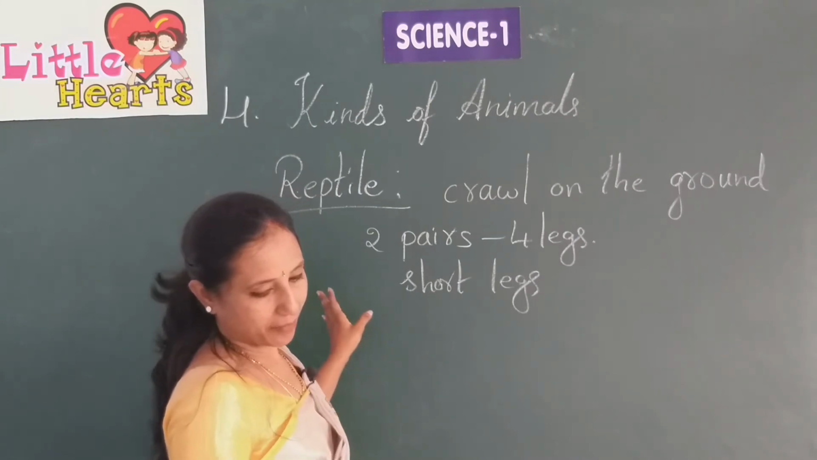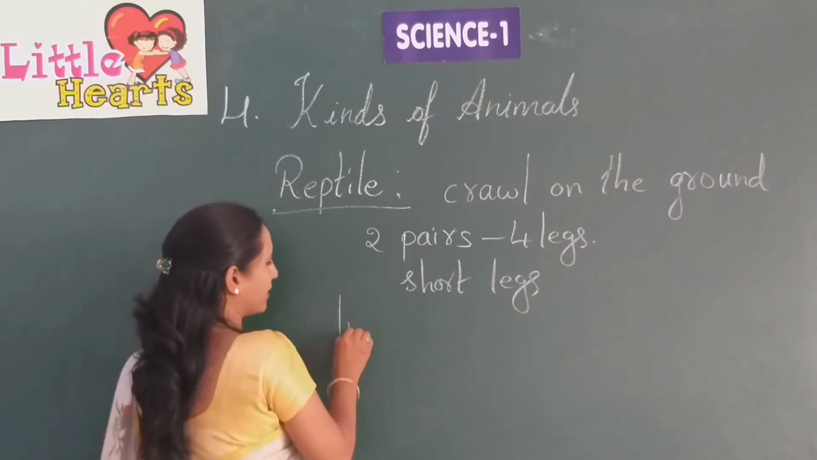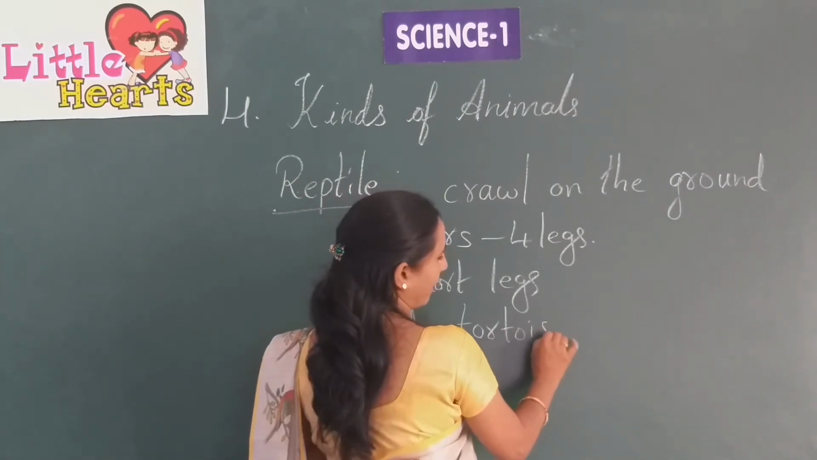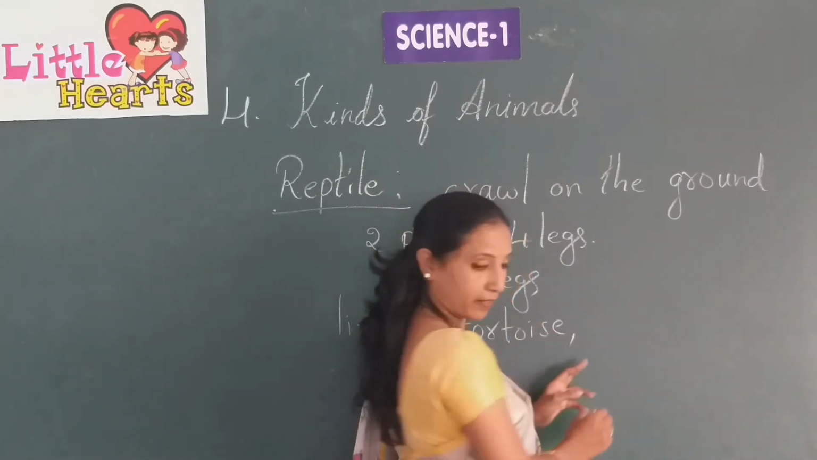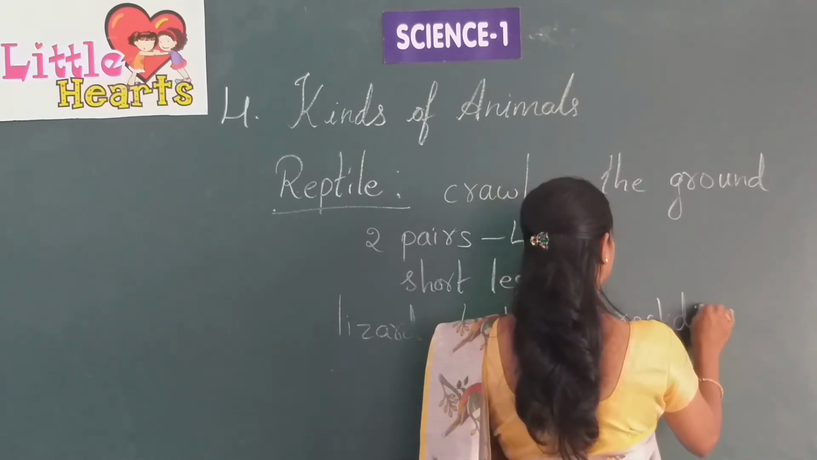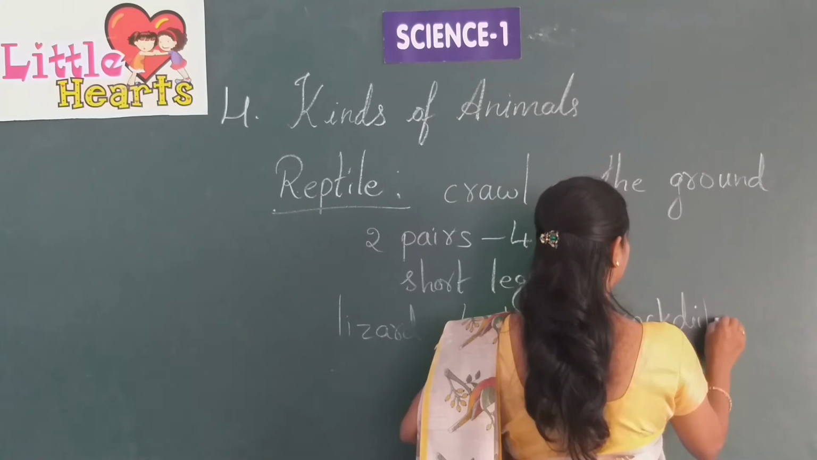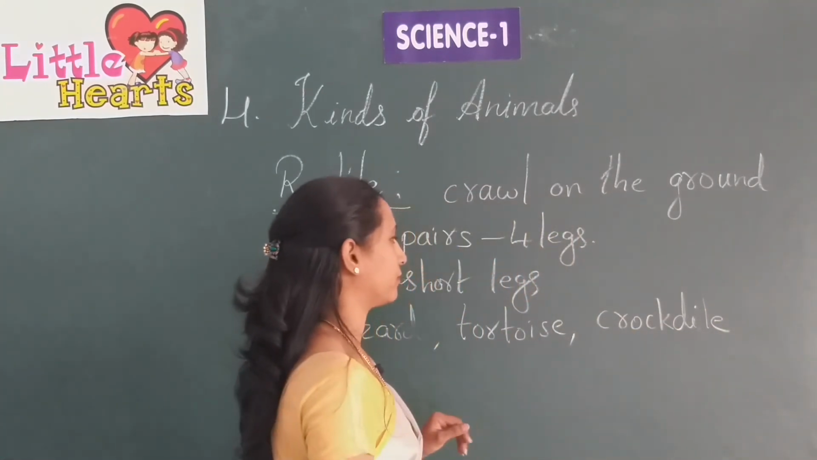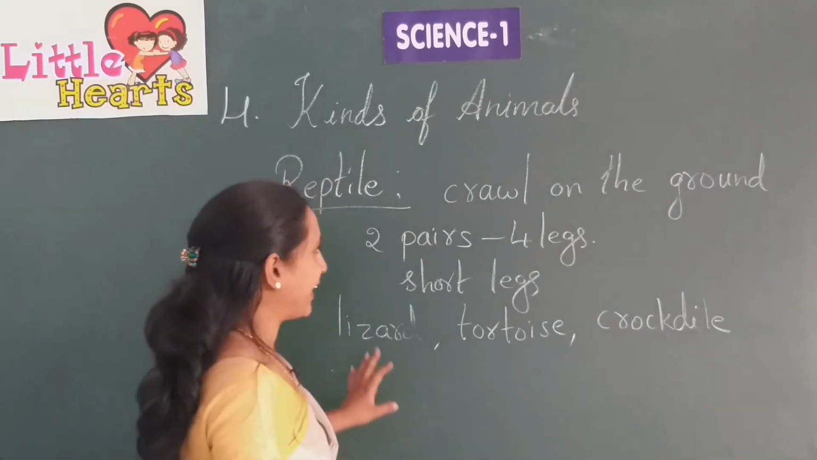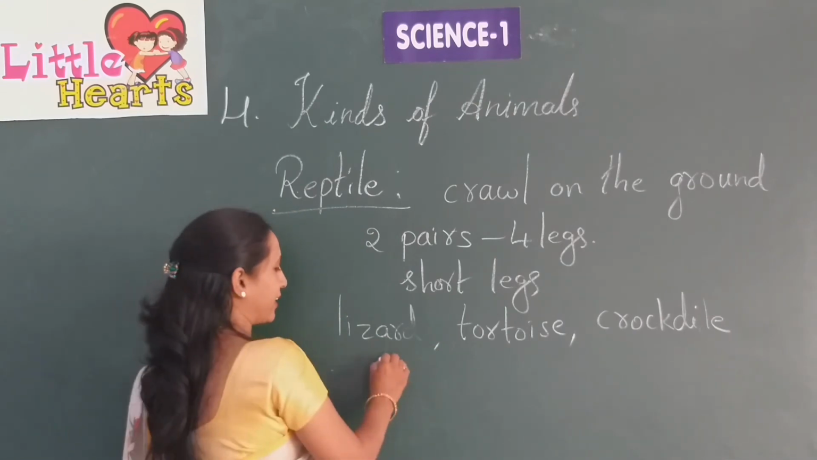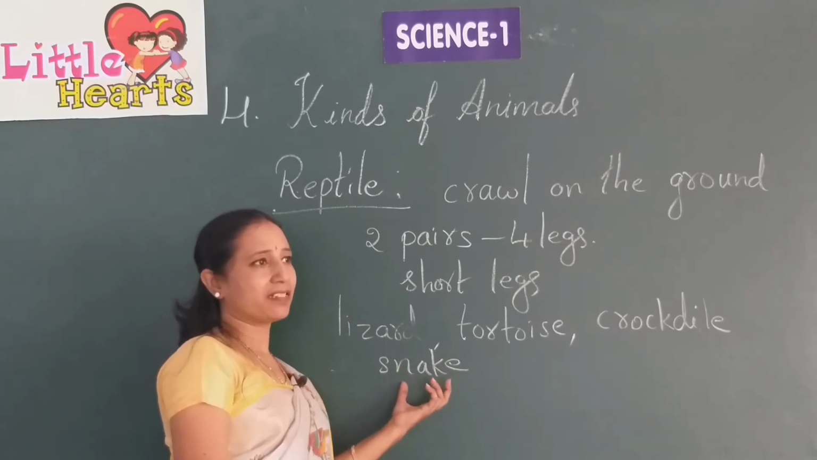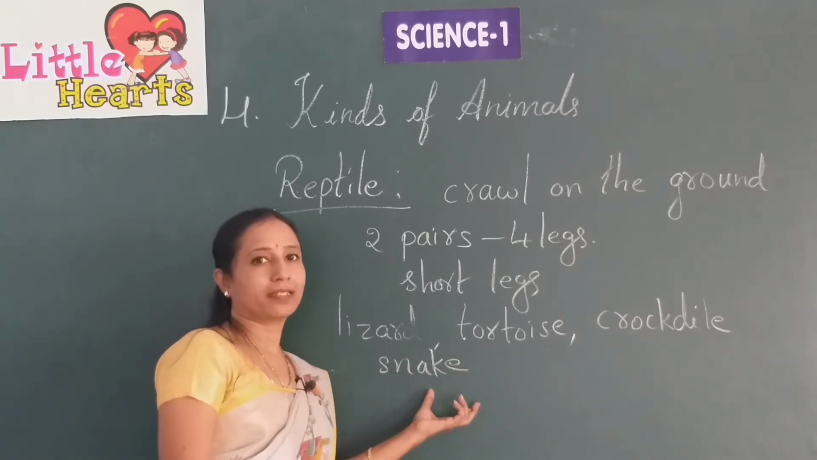What are the examples of reptiles? Lizard, tortoise, crocodile. These are examples of reptiles. Snake is also a reptile, but it doesn't have legs. Its body has scales, and its muscles help it to creep on the ground.